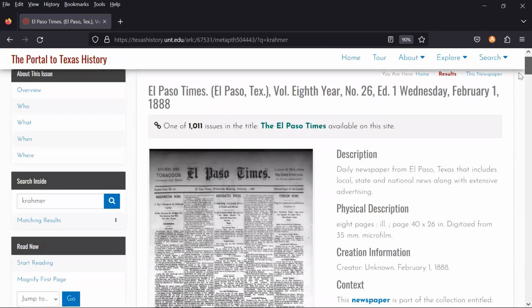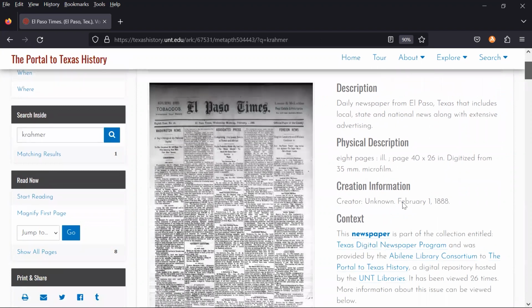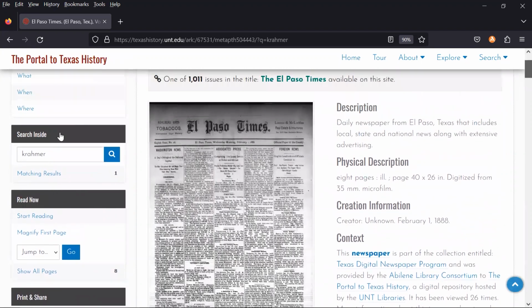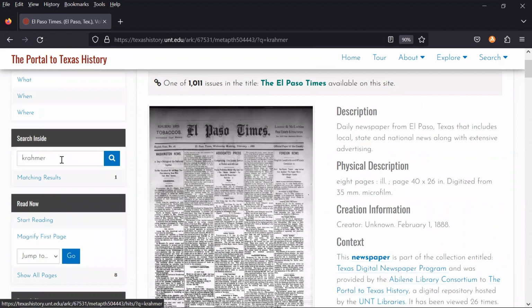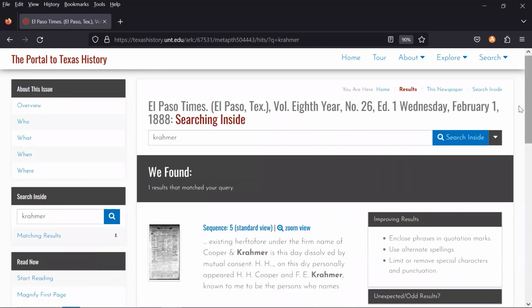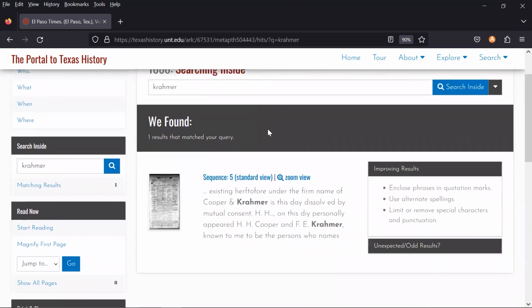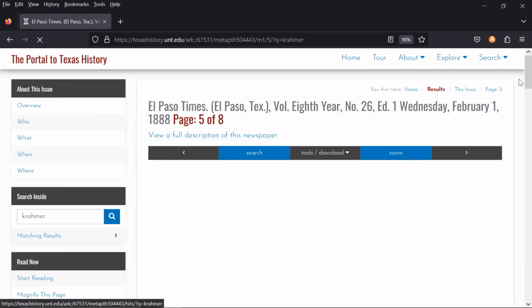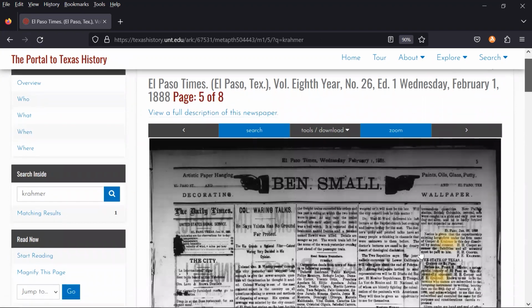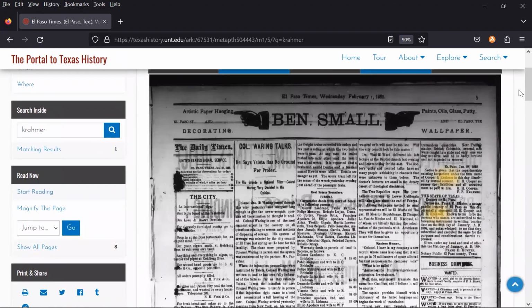Now, when I go to this issue, it shows me a little bit of descriptive information here. And I see over here, the search inside, the name Kramer, and that there's one matching result. Whenever you put in a search, you can click on these matching results, and it will take you immediately to the page where your search term appears. And this is going to be sequence 5, page 5. And you can click on that. And in yellow, I have here highlighted my ancestor's name.